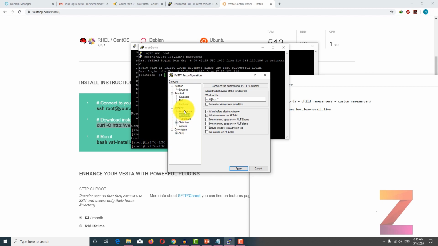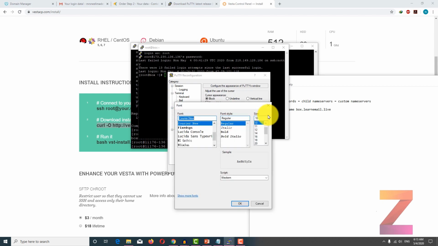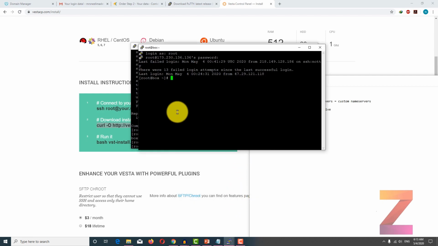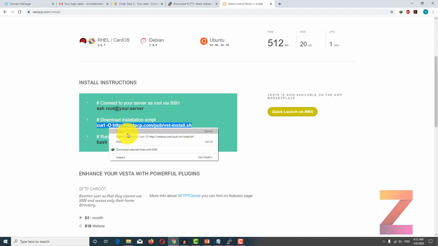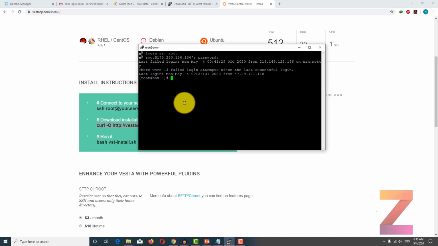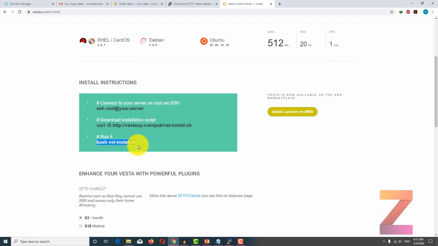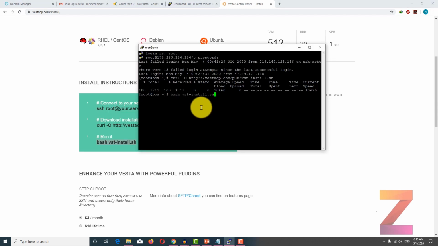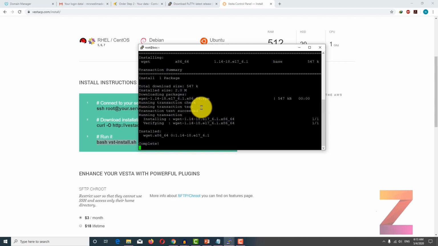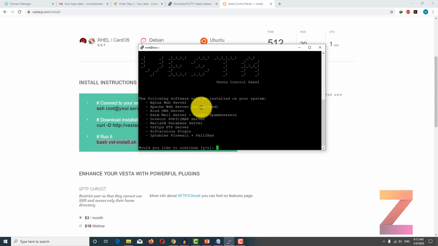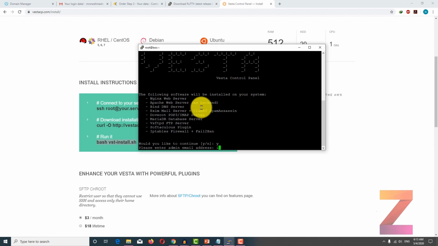Let me just adjust the settings. Alright, so I am going to install VestaCP now. Installation of VestaCP takes quite some time. You have to continue yes, and then you have to enter your email ID.